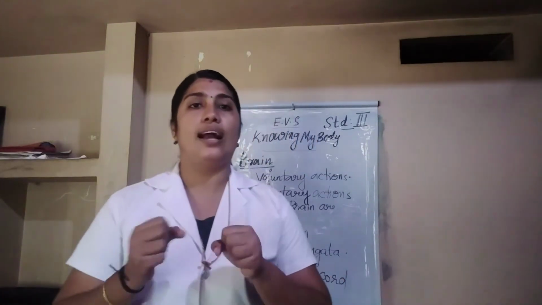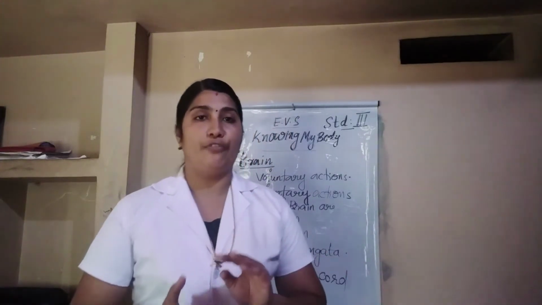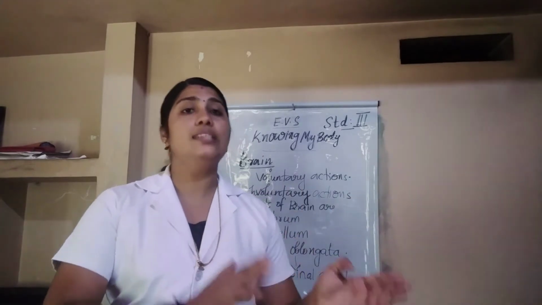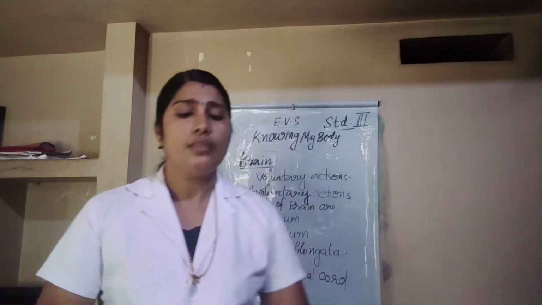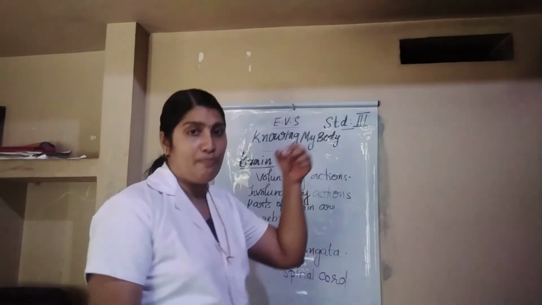We cannot control these types of actions, such as breathing, blinking, etc. So that is the difference between voluntary and involuntary. Do you get me? Now we are going through the parts of the brain.